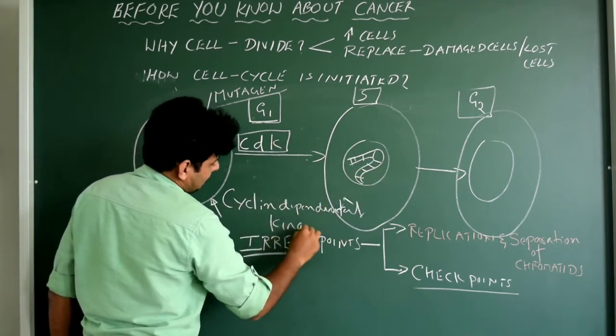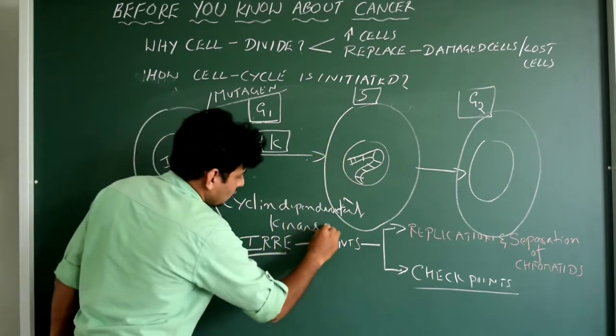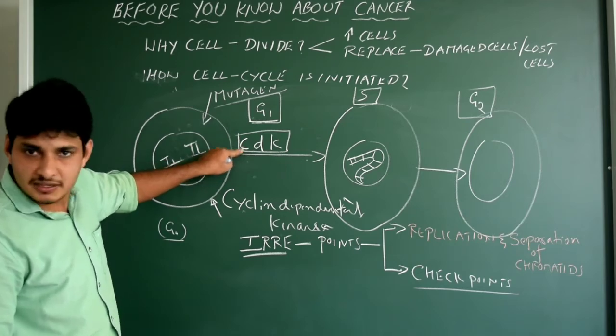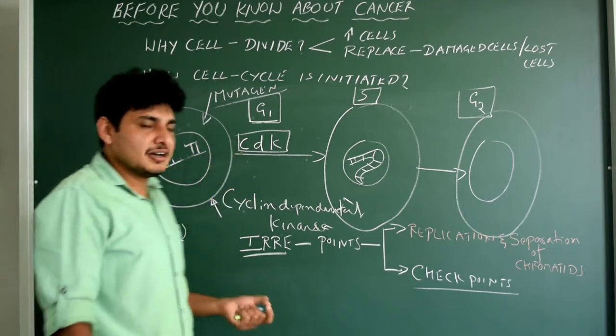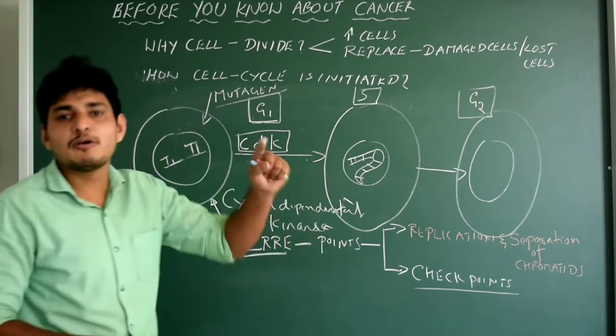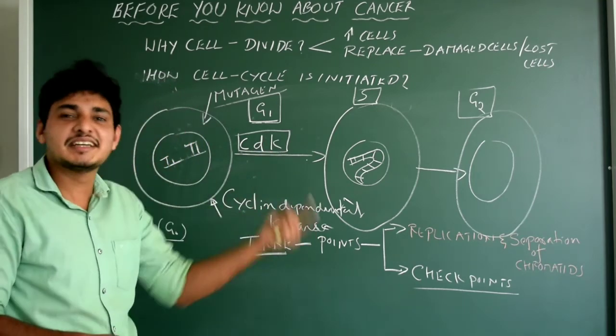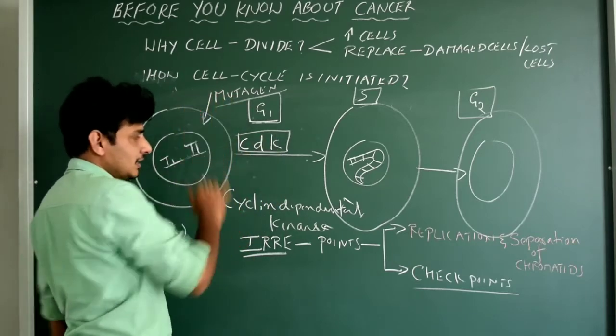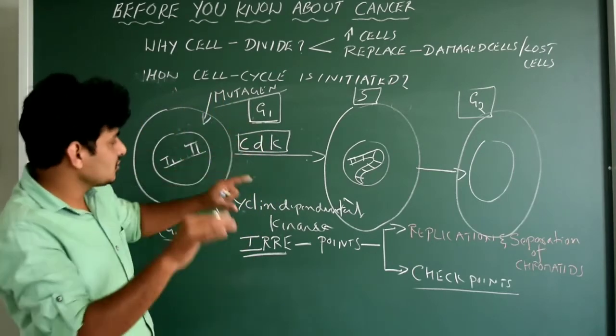Kinase. Okay, so we just write kinase. Hope you can see this. Cyclin dependent kinase, that is the full form of CDK. If you take MBBS, obviously we are going to study about 4 different types of CDKs: CDK1, CDK2, CDK3, CDK4. But for POC level, it is enough. Just imagine CDK. There are 4 different types of CDKs, which